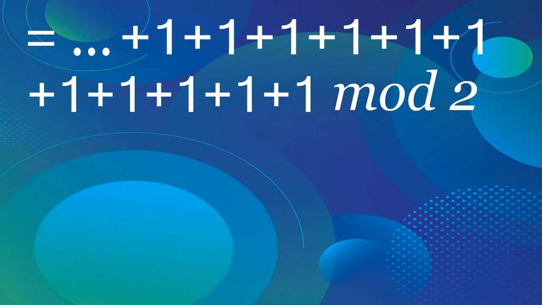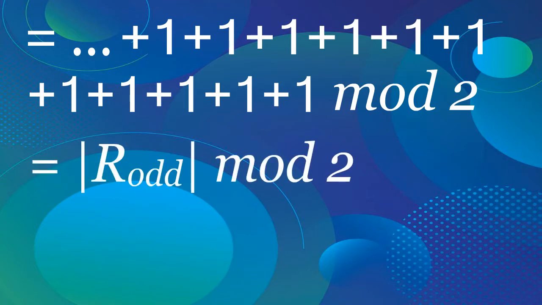Since each odd region is counted exactly once, the sum in our equation will be equal to the number of odd regions, which is exactly the left-hand side of our equation. Hence, we showed that the equality is true.